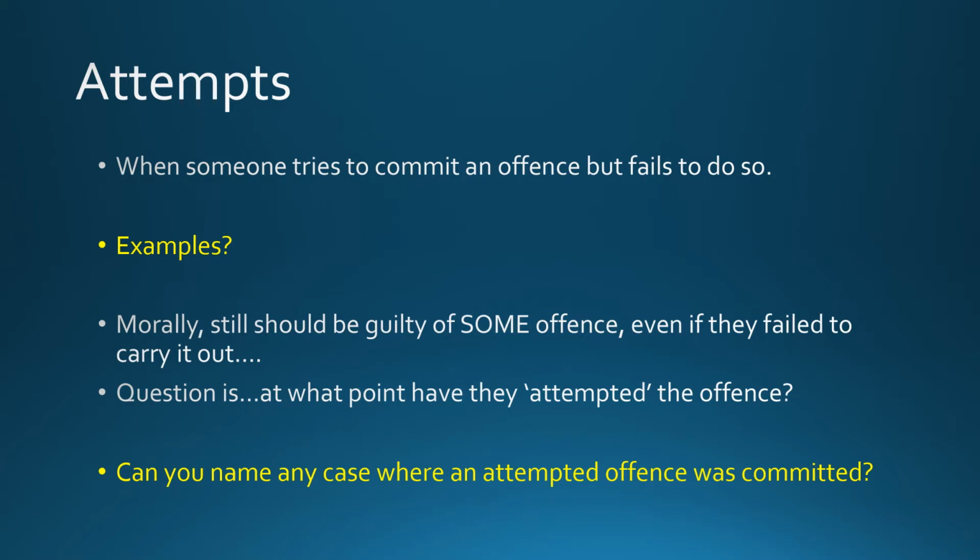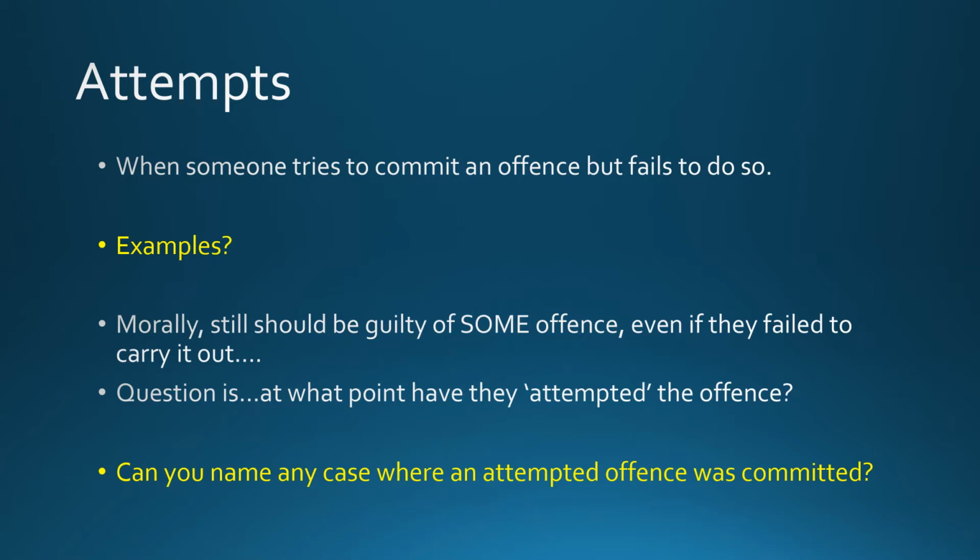But in terms of examples, there was a big clue at the beginning of this video. You might have seen a big glass of lemonade. This might bring to mind the case of White, in which the defendant tried to kill his mother, but she died before the poison could take effect. Now of course this is attempted murder, because it was not murder, there was no causation for murder, and indeed there was intent. So we're going to look today at how we build up an attempted offence.